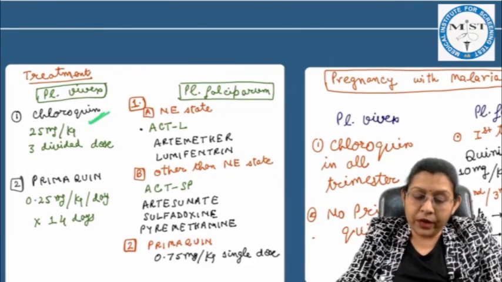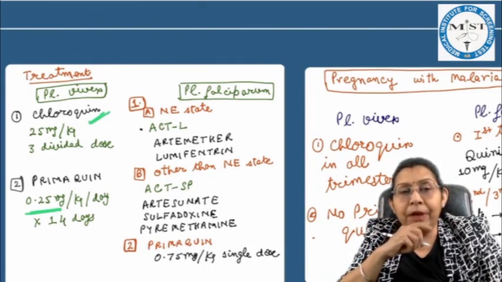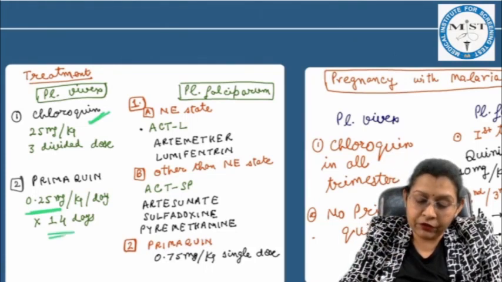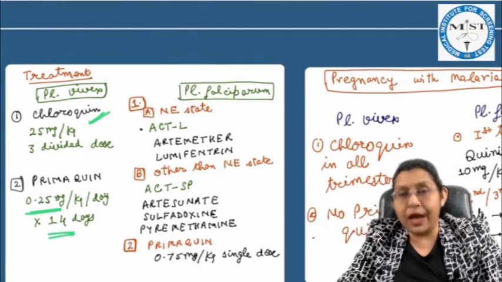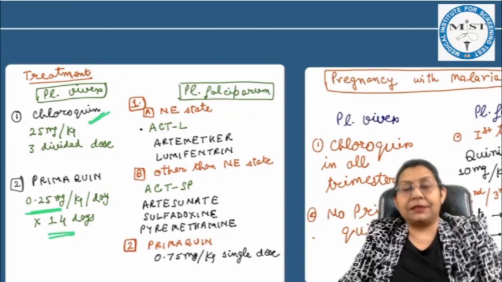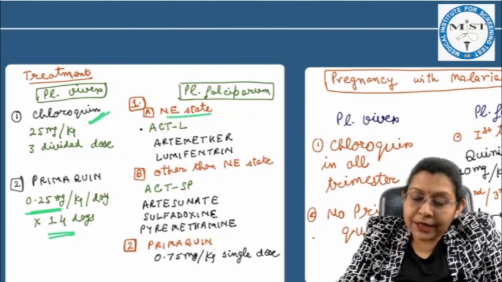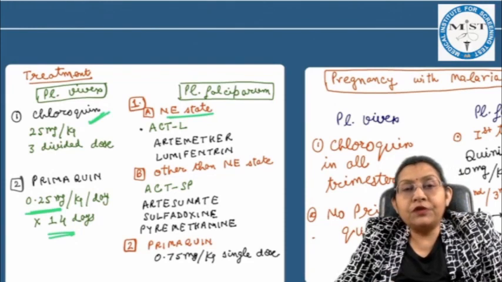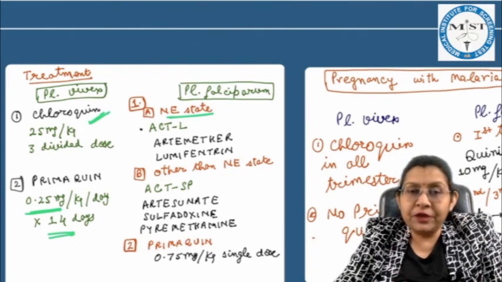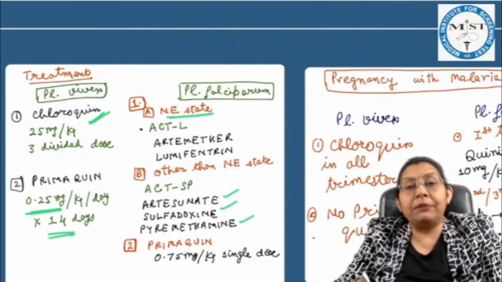With chloroquine we give primaquine at 0.25 milligram per kg body weight for 14 days. This is to avoid relapse cases. But if it is Plasmodium falciparum, as clearly mentioned in our question also, then in the northeast states the drug of choice is artemether-lumefantrine, and in other states it is artesunate, sulfadoxine, and pyrimethamine.